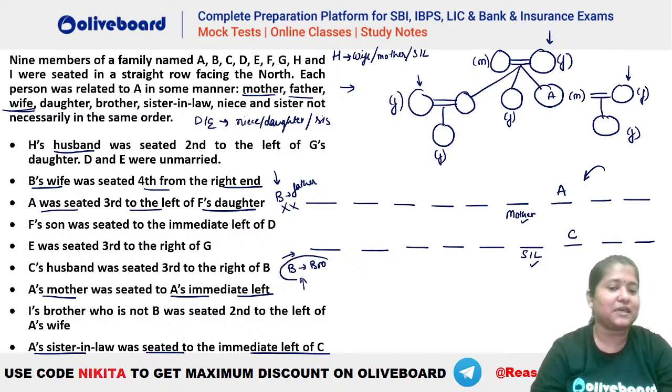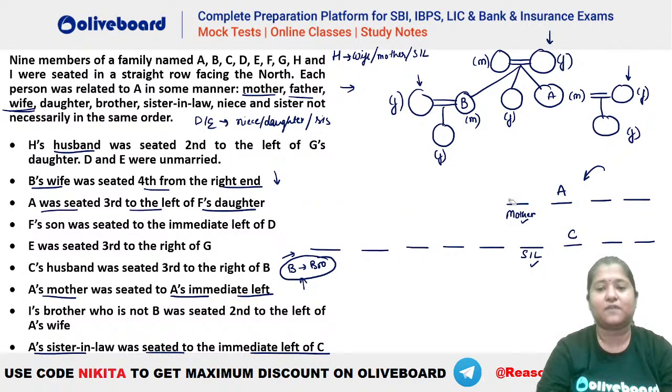So you can see that B has to be the brother now, and we will have B here. This is B. So B is the brother of A. Are we clear? So the first case now becomes invalid, because you cannot place A third to the left of this somebody, whoever it was. A was third to the left of F's daughter. That is not possible in the first case. So now let's remove the first case from here so that we have space. I hope everybody is clear. So we are getting this case here, that B has to be the brother. We'll check that out later.